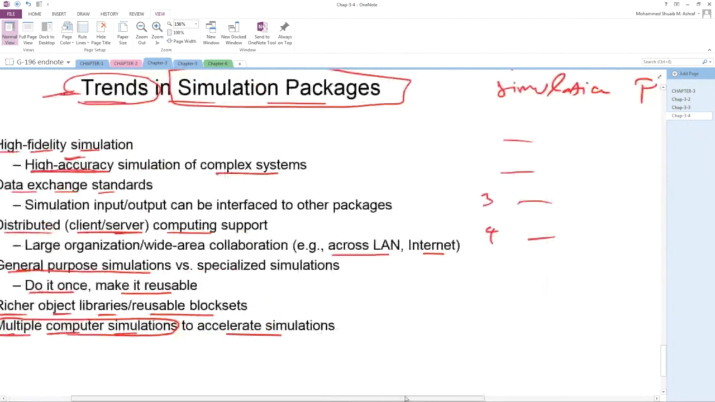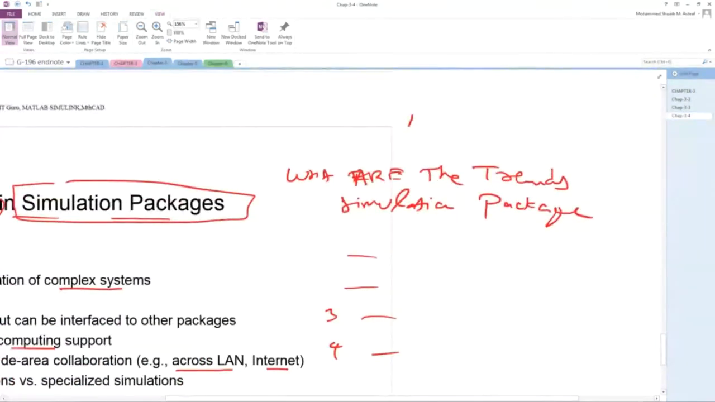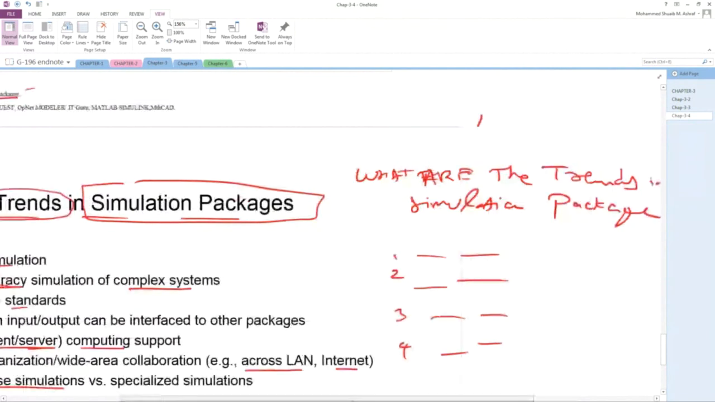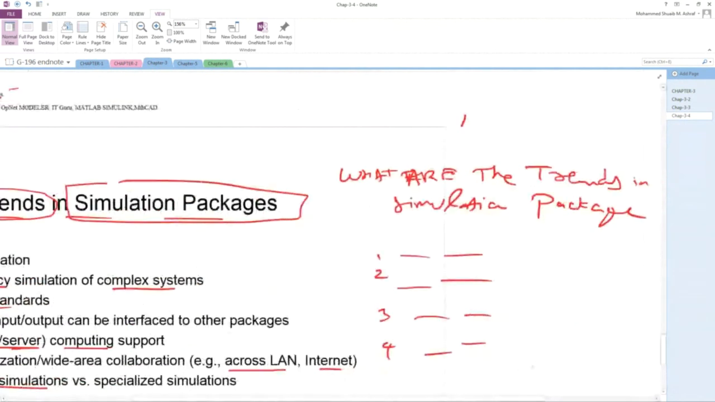How will the question come in the exam? A question like this: what are the trends in simulation package? So you will write any 4 of the 6. Okay, a question like this. Any problem? Any student?